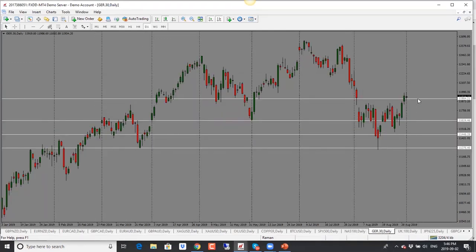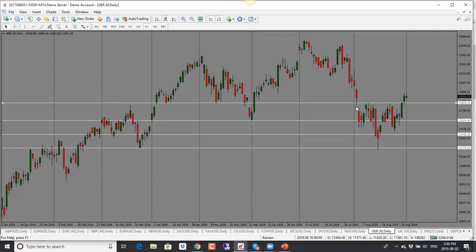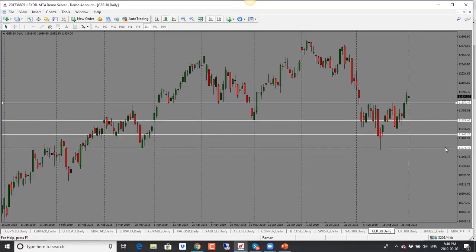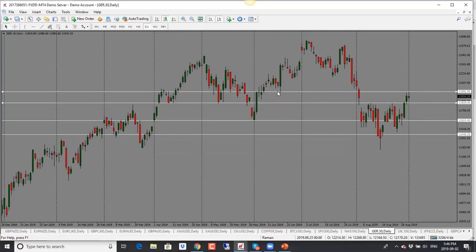DAX here, this one is looking bullish. Now we see that price has broken through this resistance level and it's gone higher. Now there is a support resistance there as well, right into that level. So this is an important level as well. Today's candle close is neutral. On Friday, we had a big solid candle close here, bullish.